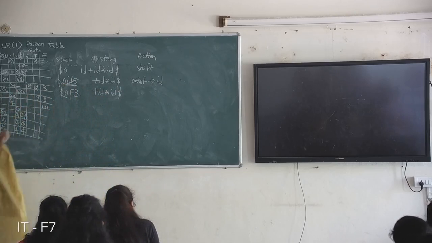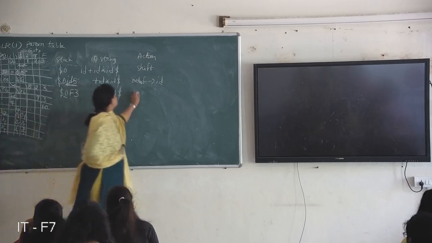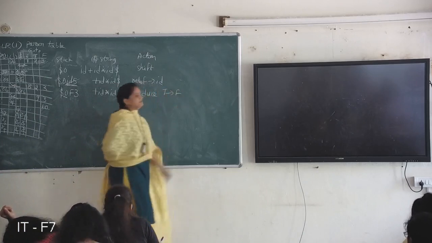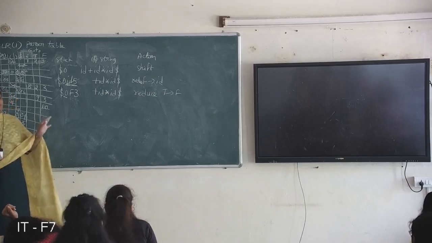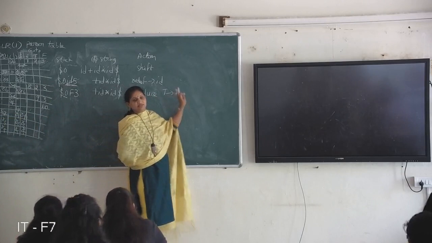Okay, next 3 on plus. Again reduction. R4. Reduce with production 4: T derives F. Here in LR(0) productions, you consider only the grammar.